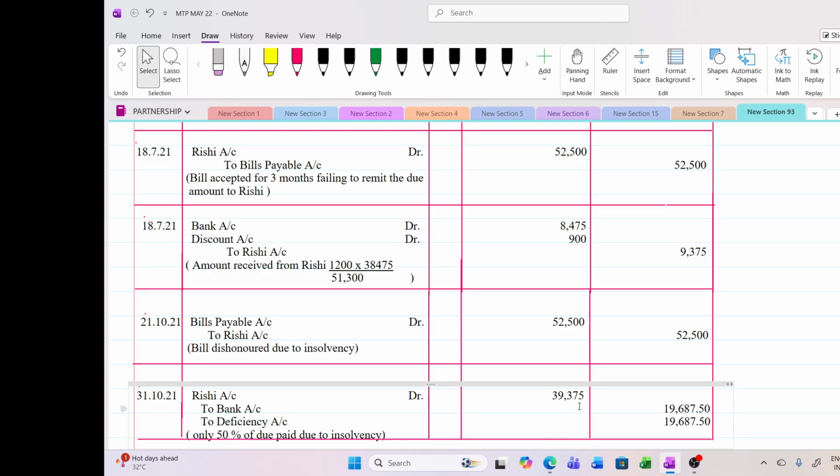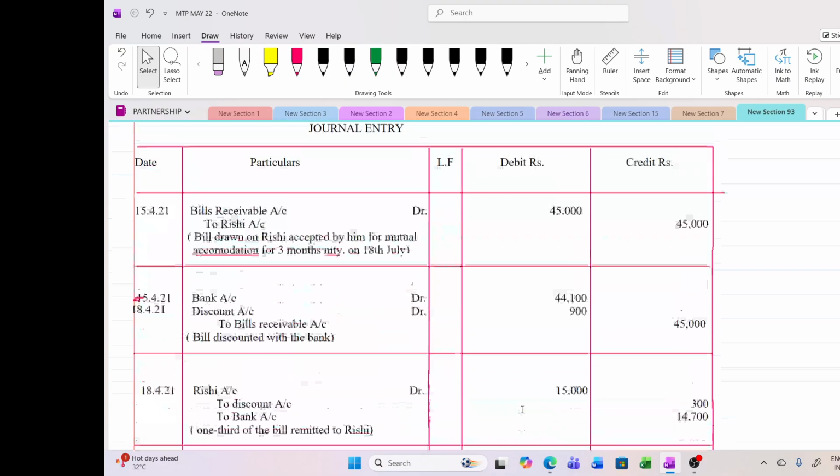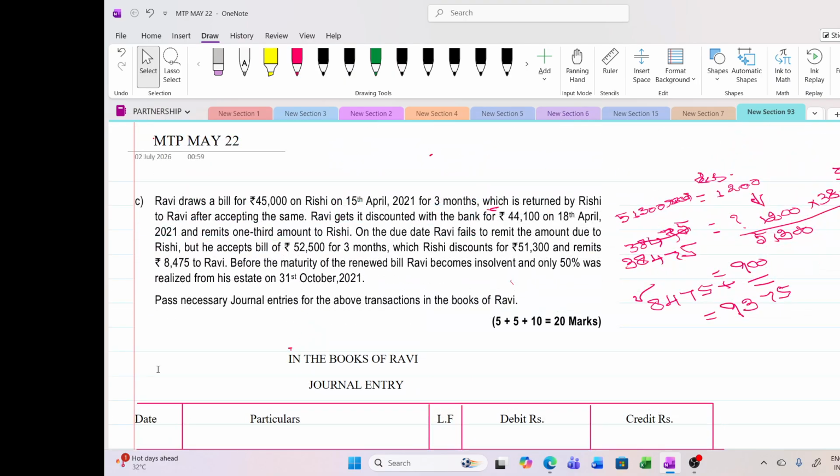So 39,375 is due to Rishi. Out of that, 50% is paid through bank and the balance becomes deficiency in the books of Ravi. In the books of Rishi, it will be a bad debt. But for this fellow, it is a deficiency. He is unable to make the payment. Hope it's very clear to all of you.